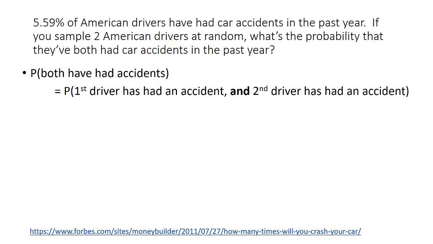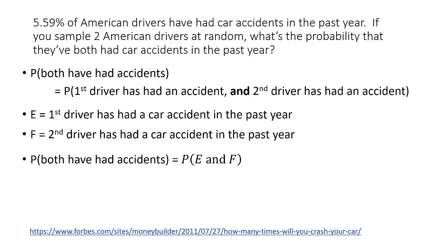We want to find the probability that they've both had accidents, which we can rewrite as the probability that the first driver has had an accident and the second driver has had an accident. We have the word "and" in that statement, which is a good indication that we might want to try using the multiplication rule. Let's let event E be the event that the first driver has had an accident, and event F be that the second driver has had a car accident.